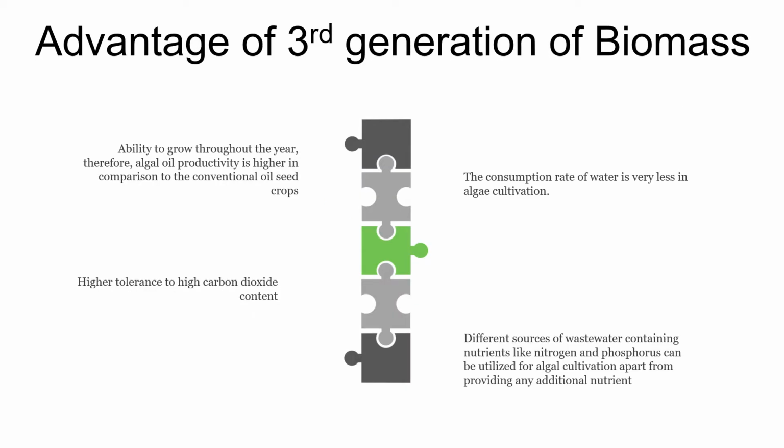Advantages of third generation of biomass include ability to grow throughout the year, therefore algal oil productivity is higher in comparison to the conventional oilseed crops. Next is higher tolerance to high carbon dioxide content. Third is the consumption rate of water is very less in algae cultivation. And last is different sources of wastewater containing nutrients like nitrogen and phosphorus can be utilized for algae cultivation apart from providing any additional nutrient.